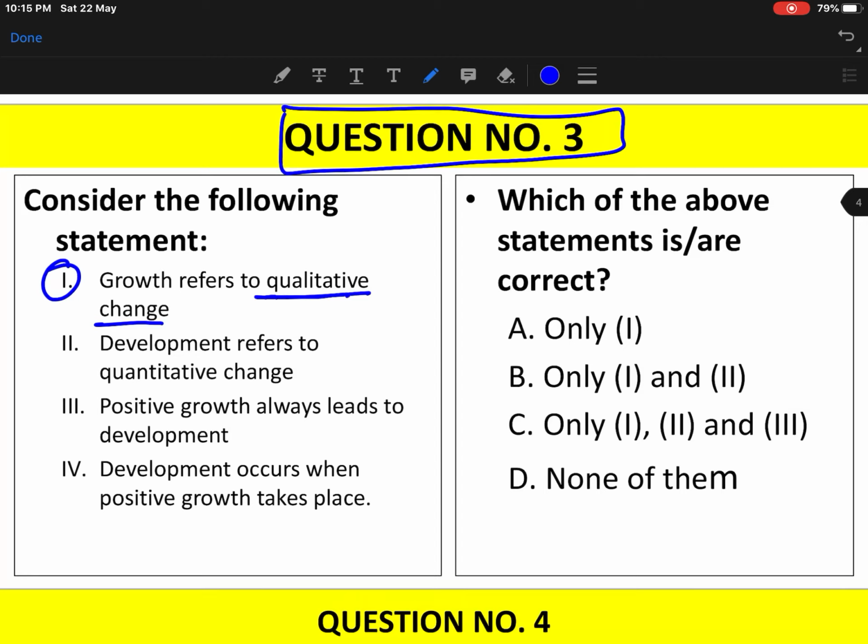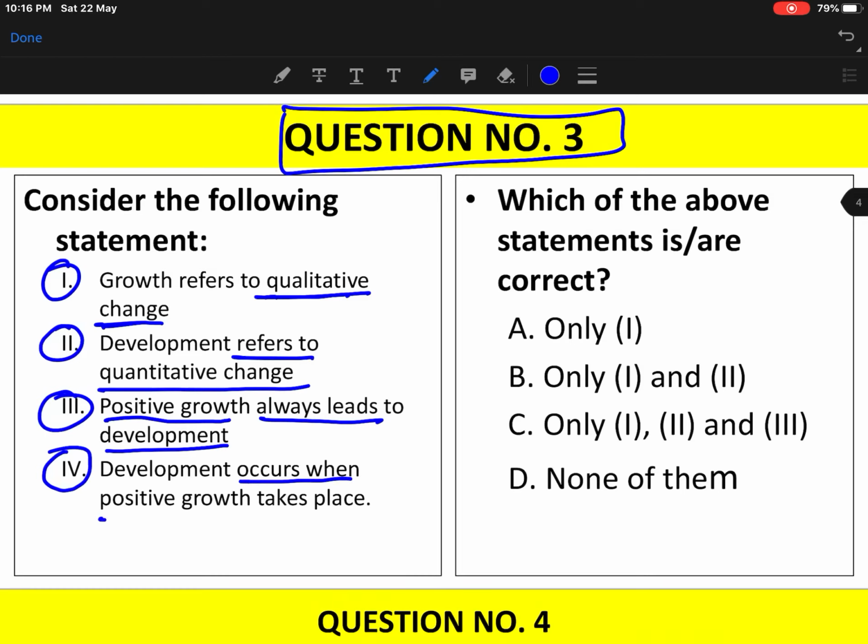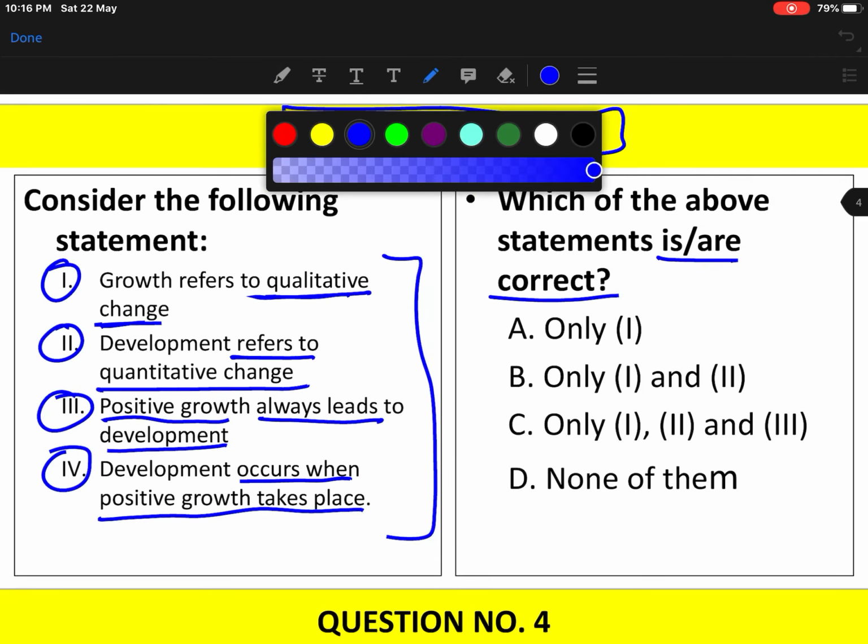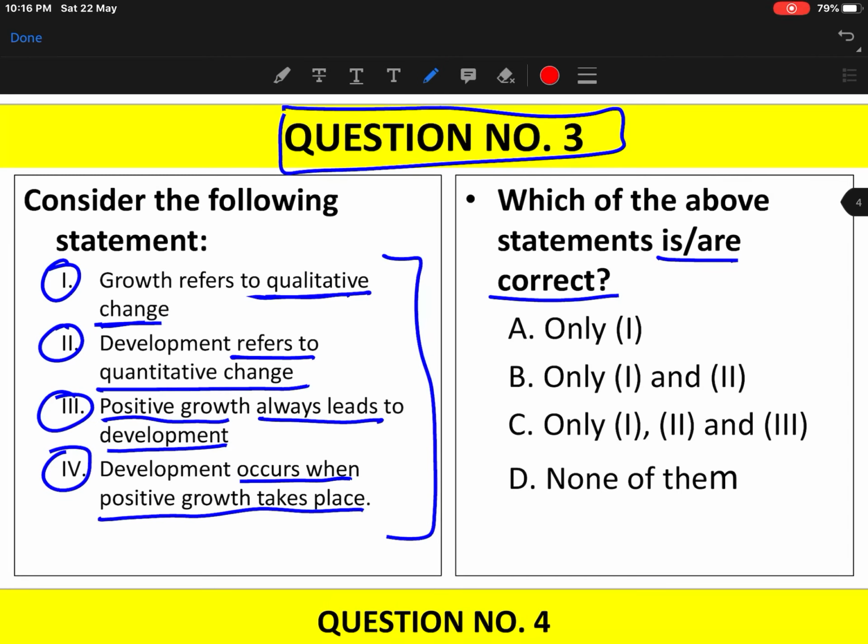Growth refers to qualitative change. The second statement is development refers to quantitative change. The third statement is positive growth always leads to development. And the fourth statement is development occurs when positive growth takes place. Which of these statements are correct? Okay, so let's see first which statements are correct and incorrect.